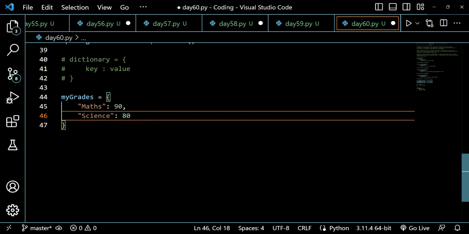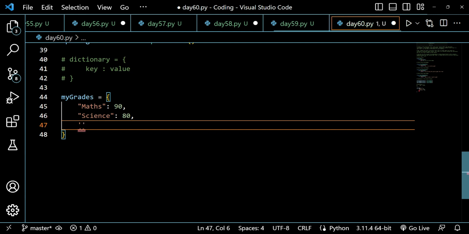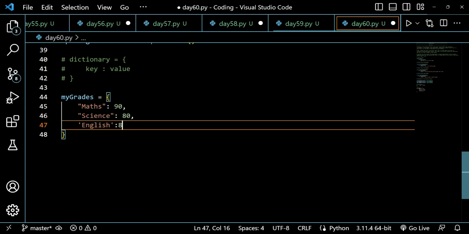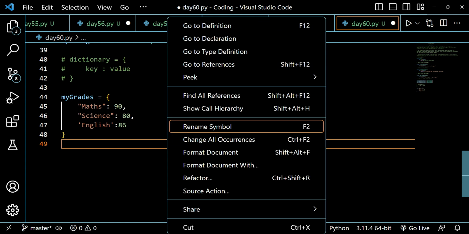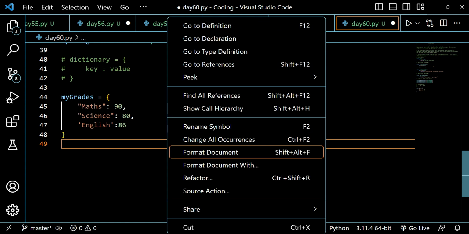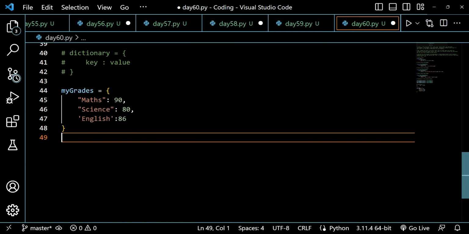And lastly, if I create one more key here, let's say English, and I got let's say 85, or maybe 86 here. After doing this, I can approach my value.